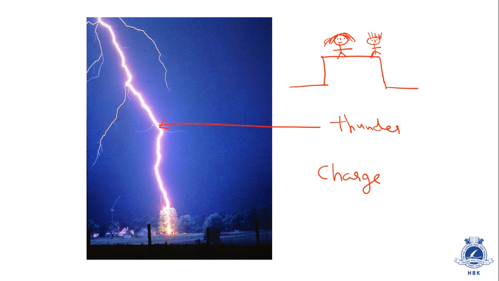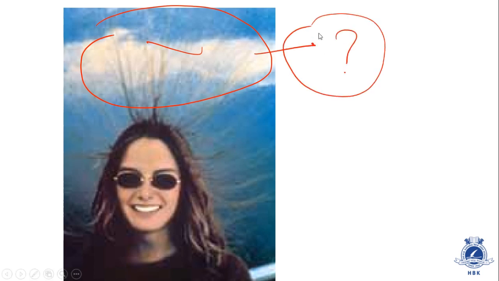Let me show you the original photograph. This is the original photograph. You can see these hairs. Okay, these hairs are moving upwards. So what do you think, what is the reason behind her hairs going in upward direction, and charge? Okay, so to understand this better, let me show you one experiment.